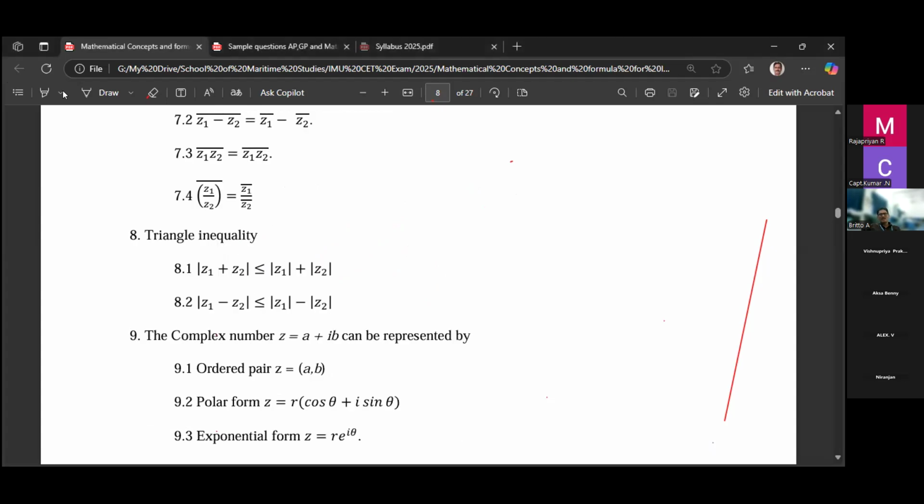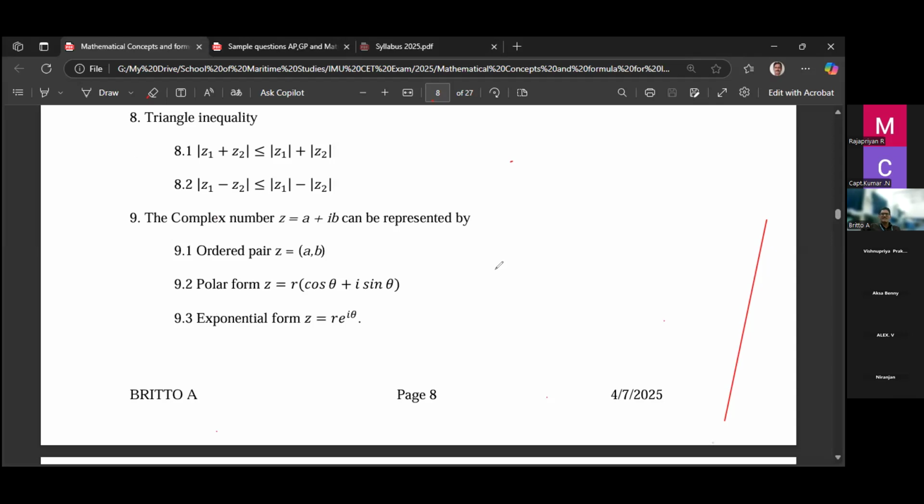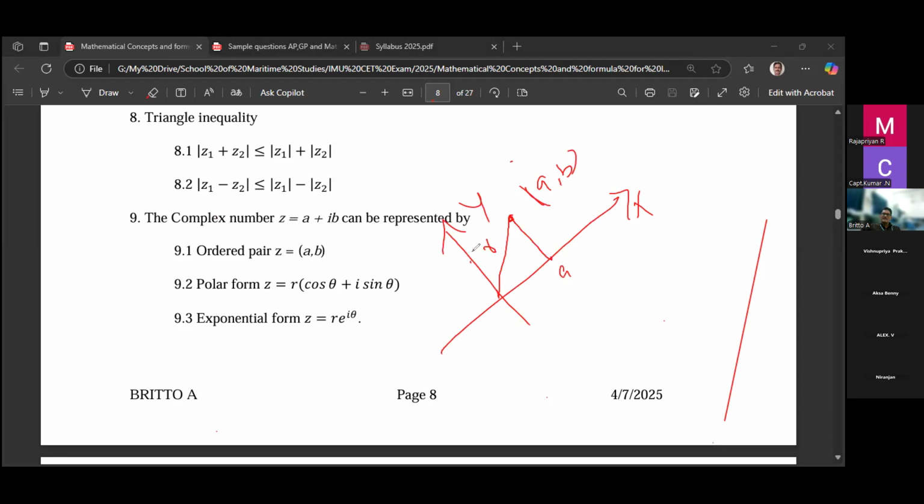Then the triangle inequality is rarely used. Then the complex number we represent as an ordered pair. So suppose it is the x-axis, y-axis. Suppose you take a number, this number we write as a plus ib. This is called the modulus, which we take as r. This is the point a, this is the point b. So we write this in the Cartesian coordinates as a plus ib, the xy coordinate point.